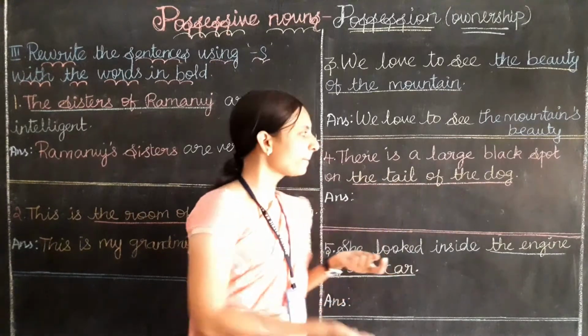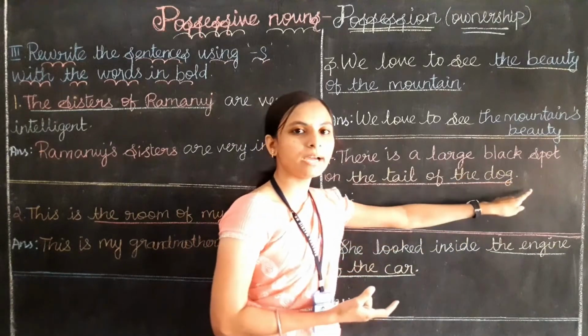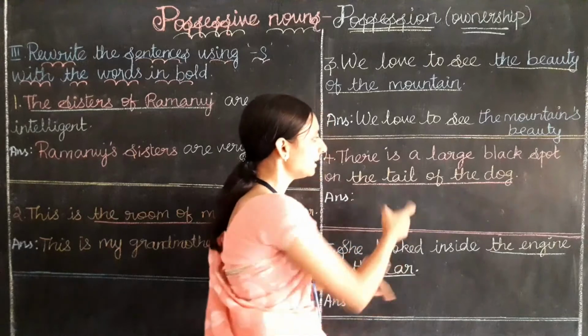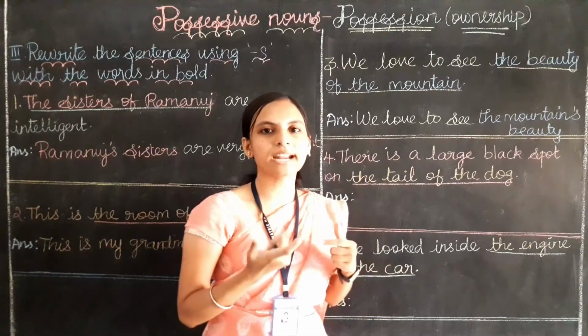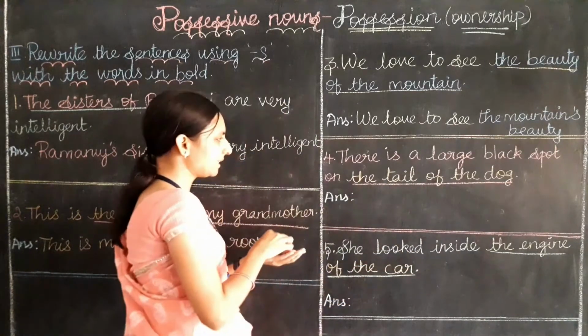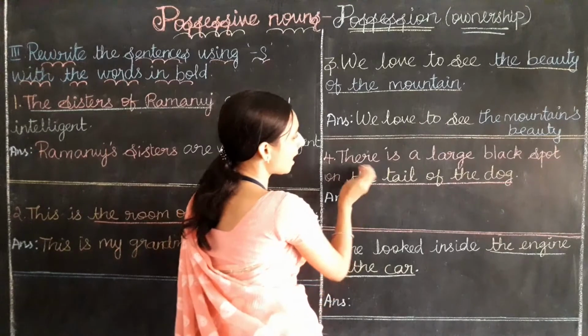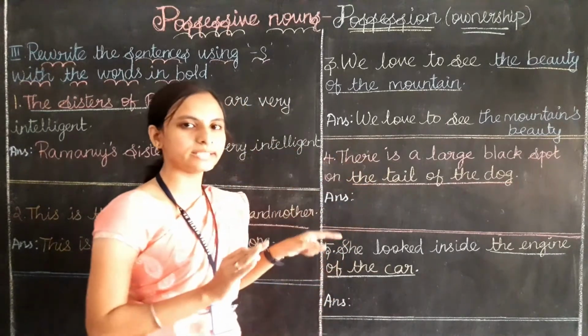So how can we say the dog? The dog will come as it is. Then we need to add what? Apostrophe s. Then here do we write the tail or only tail? Yes, we will write only tail. So the dog's tail. See, I am going to write the answer. You can check. All other words will come as it is. No changes for other words.